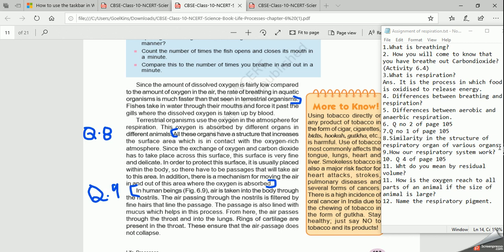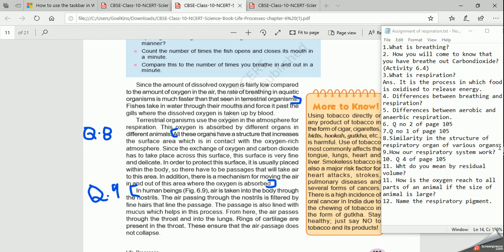So that is the first similarity: these organs have a structure that increases the surface area in less space. Suppose you are holding a thread, if you expand it, it will occupy more surface area. But if you fold it, it occupies less surface area. In that way, we have the structure. All these respiratory organs have more surface area for absorbing more oxygen in less space. Right? Clear?